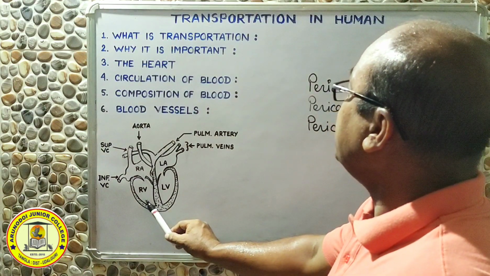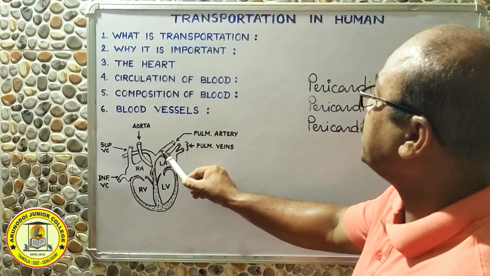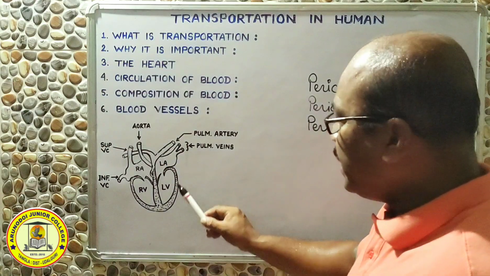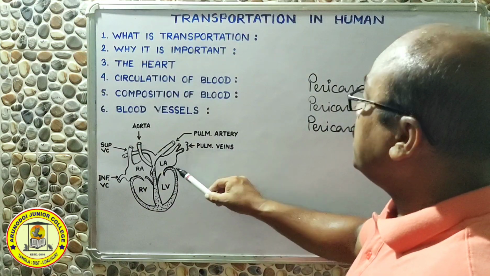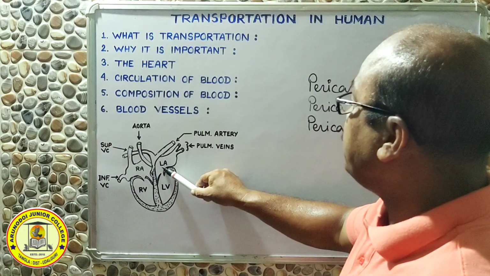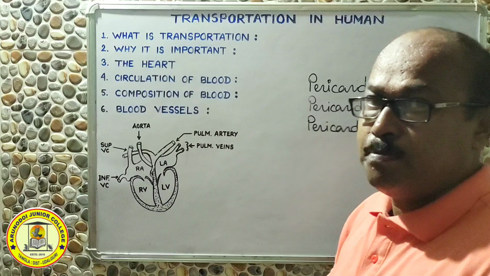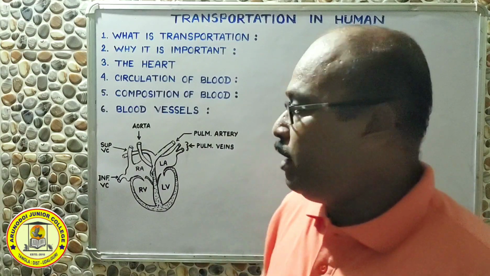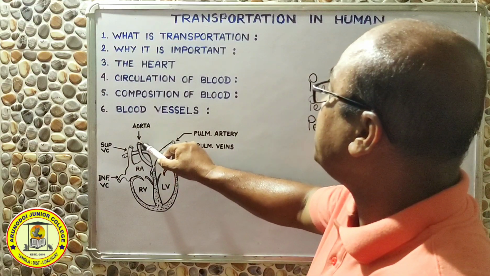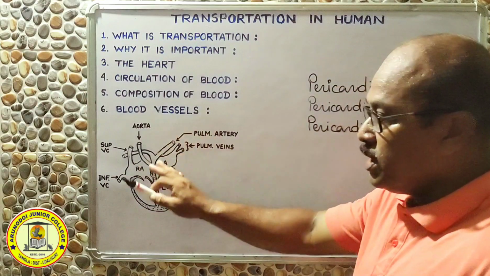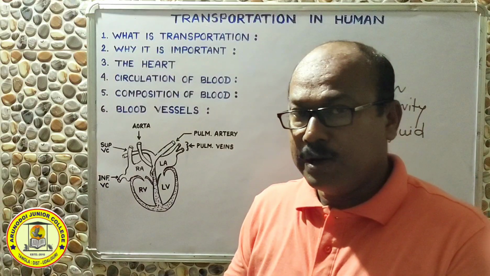The right ventricle is connected with the pulmonary artery. Then this is the left auricle, connected with the pulmonary veins, and there is the left ventricle. Between them there is a valve called the bicuspid valve, also known as the mitral valve. From the left ventricle the systemic aorta arises, also called the dorsal aorta. So these are the different blood vessels, and in general this is the entire structure of the human heart.